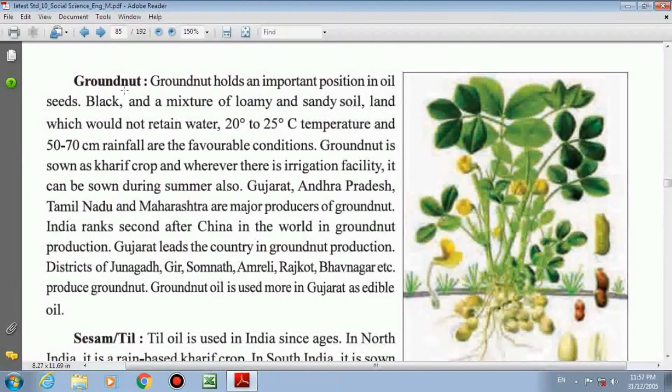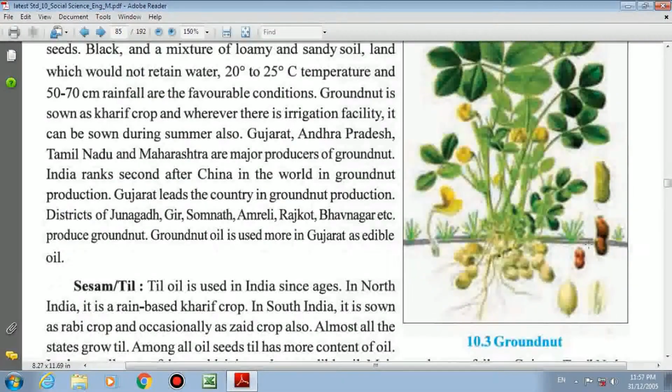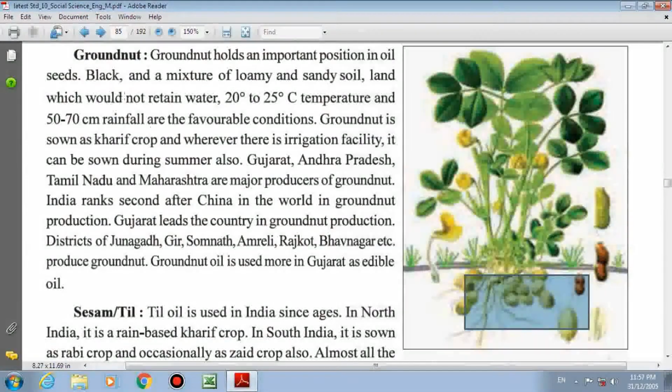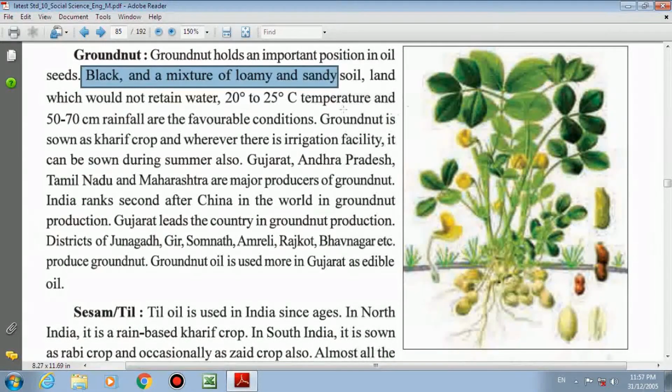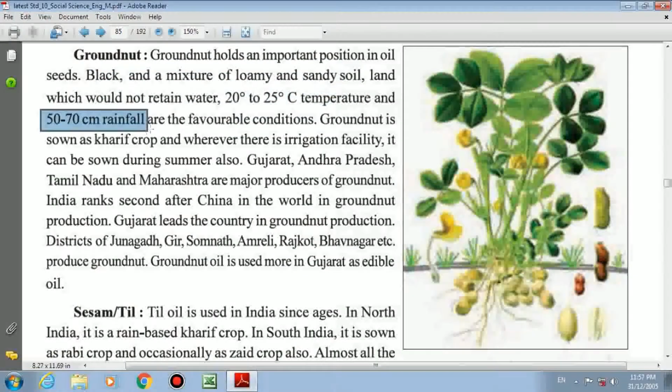So here, for groundnut, you can see the photograph. Here groundnut is available, on the bottom part. Black and a mixture of loamy and sandy soil, land which does not retain water, the land which does not keep the water. 20 to 25 degrees Celsius temperature, 50 to 70 centimeter rainfall. These are all favorable conditions for groundnut.